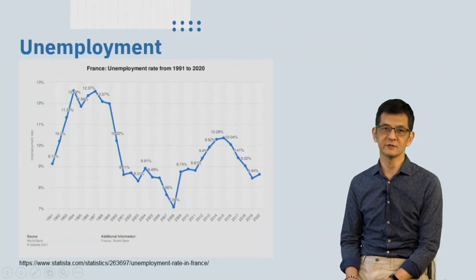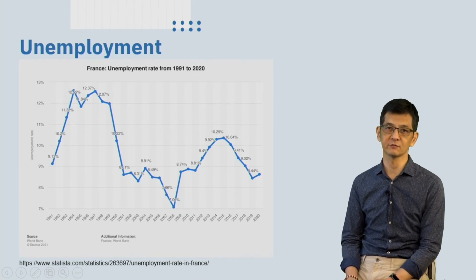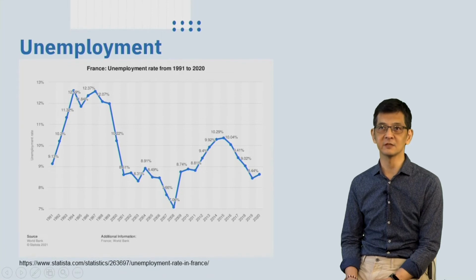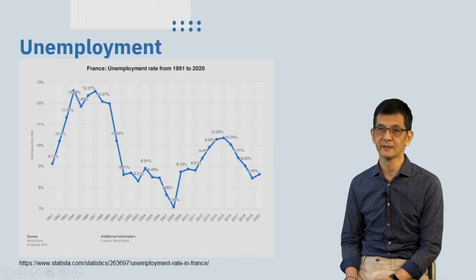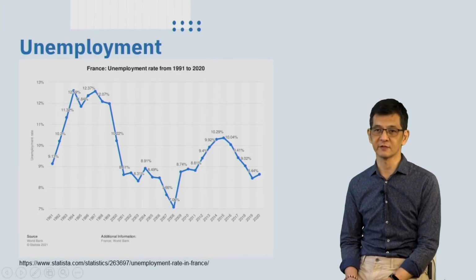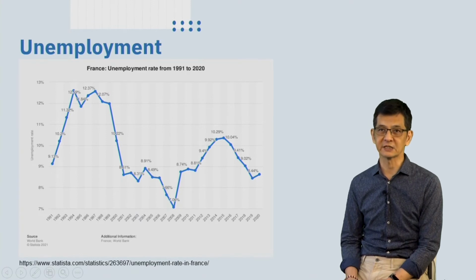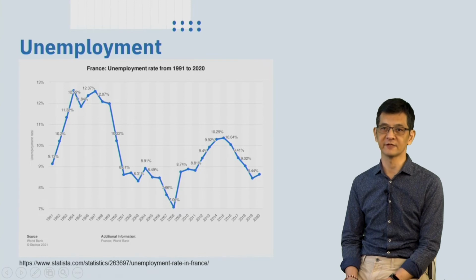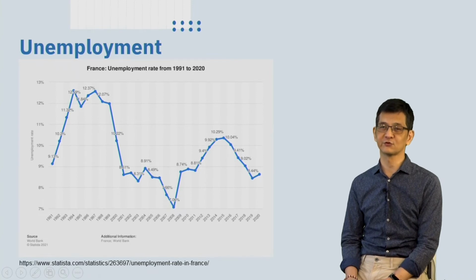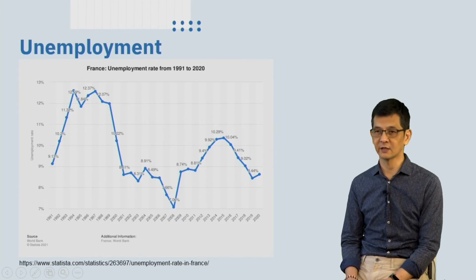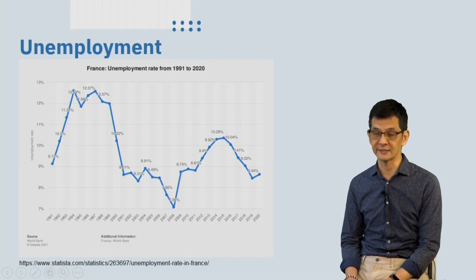Previously, we have seen the employment rate of French society. And on this graphic, we can see the unemployment rate of French society. As you can read from this graphic, the very first peak of the unemployment rate was reached around the year 1994. And this unemployment rate began to decrease all the way down, and the lowest unemployment rate was reached in the year 2008.